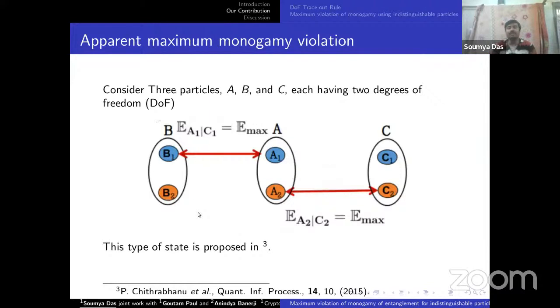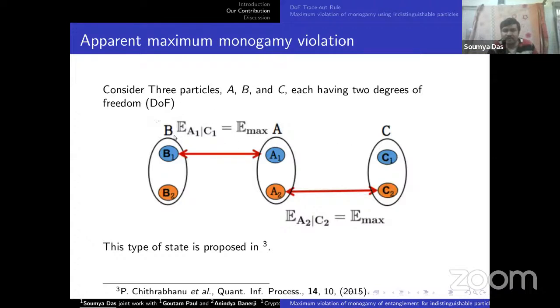Now we have an apparent violation. In this figure, suppose A, B, and C are three particles, each having two DOF, 1 and 2. Suppose the DOF of A1 is maximally entangled with B1, and the DOF of A2 is maximally entangled with C2. Now forget about the DOF view and let us consider the particle view.